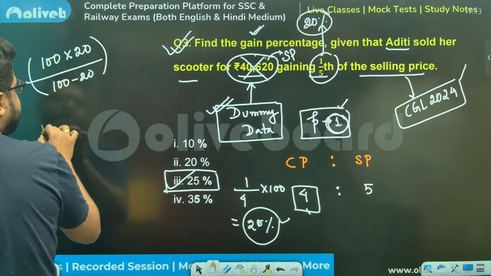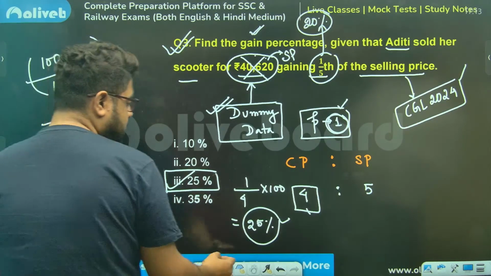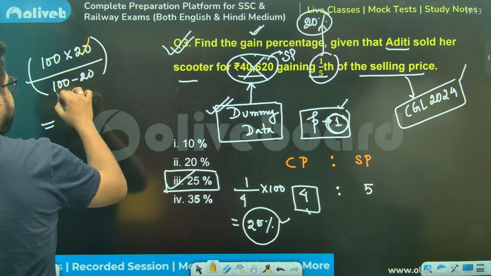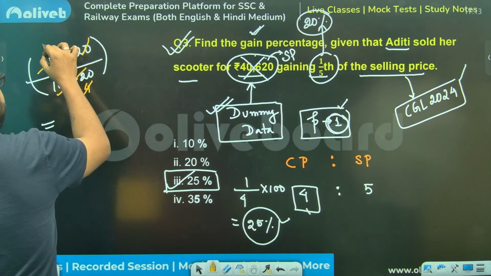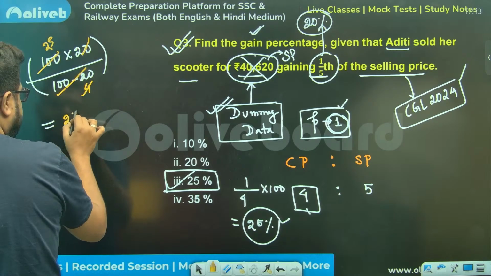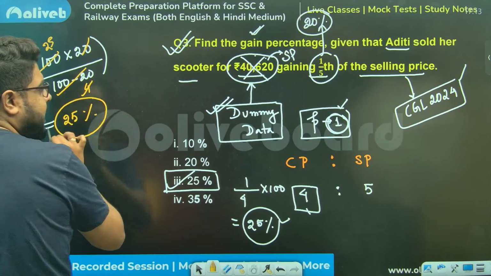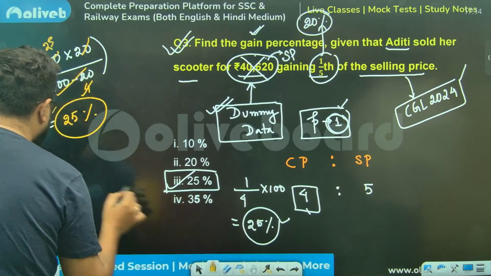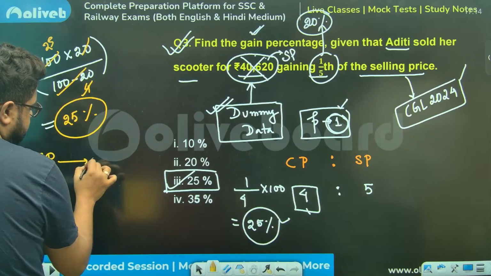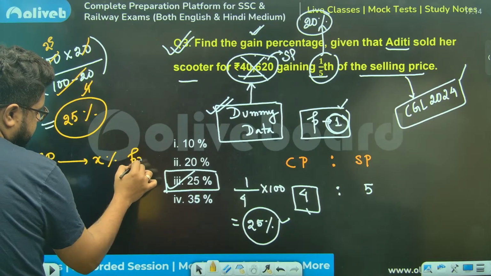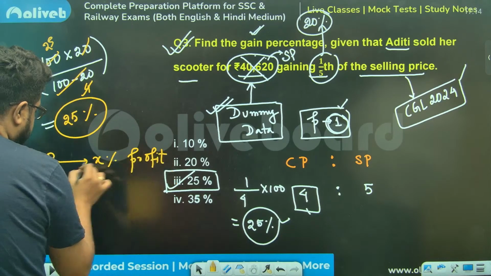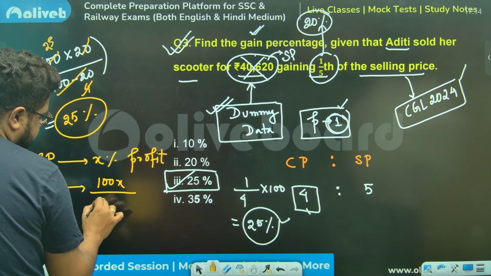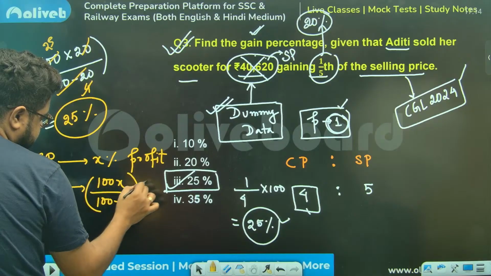So you can do it this way also. This is a shortcut. If you do this, you see it is 20 and this is 80, which means 1 by 4, so 25. I'm giving you the shortcut. Ultimately, if I write it down normally, if profit on SP is X%, then profit on CP is always 100X divided by 100 minus X%.